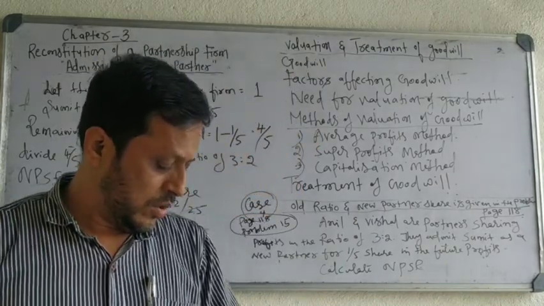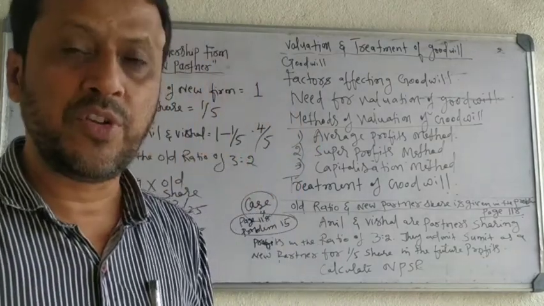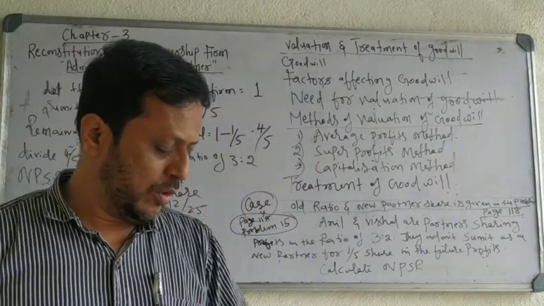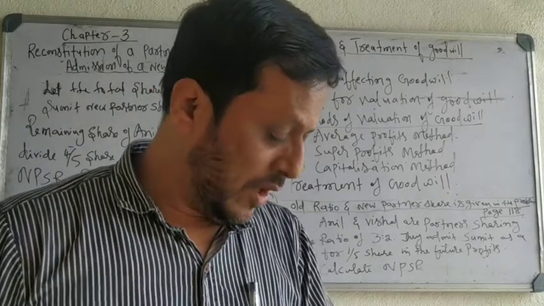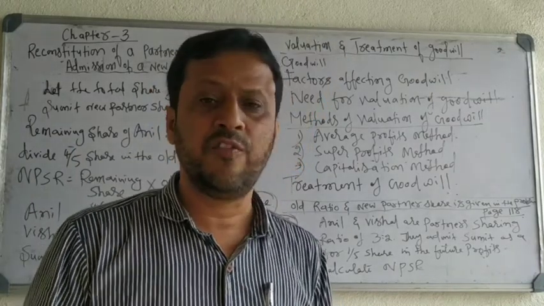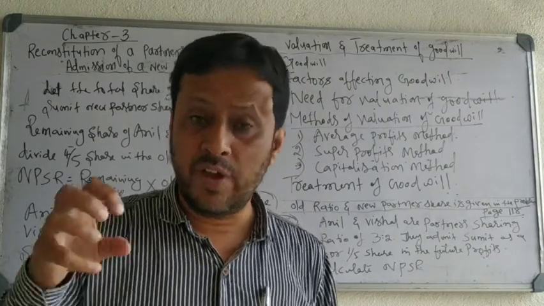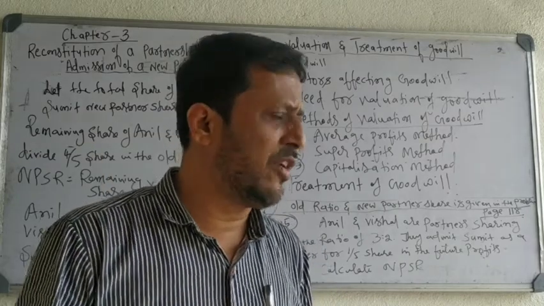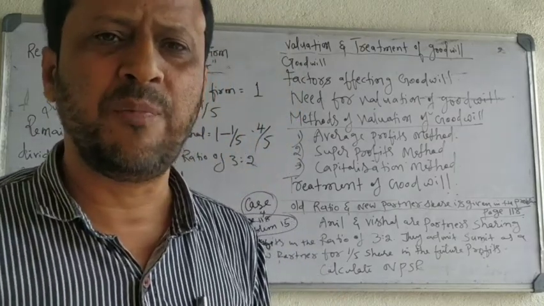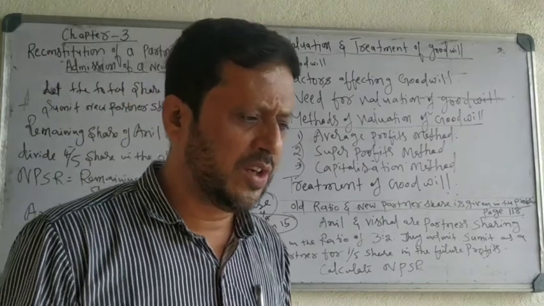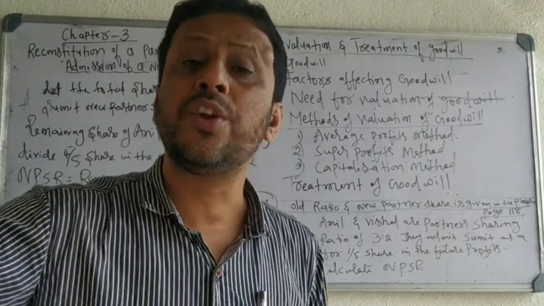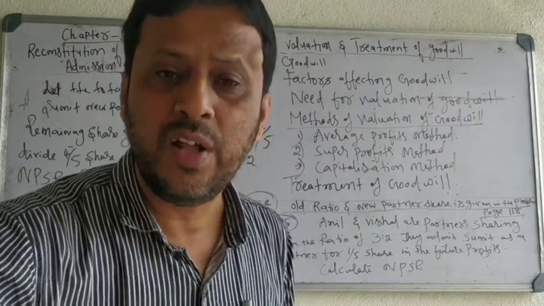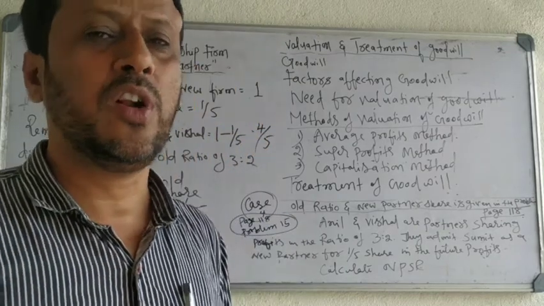Then give the meaning of hidden goodwill at the time of admission of a partner. What do you mean by hidden goodwill? The value of hidden goodwill is inferred on the basis of the new partner's capital and his share of profit. That means the goodwill is not calculated at present. The goodwill is calculated in future, on the basis of the new partner's capital and his share of profit. That is called hidden goodwill.